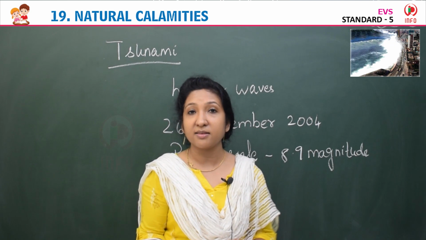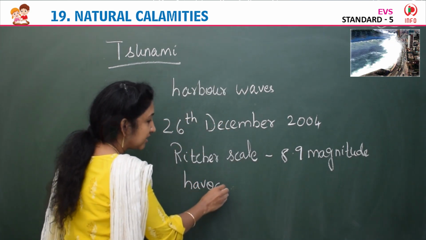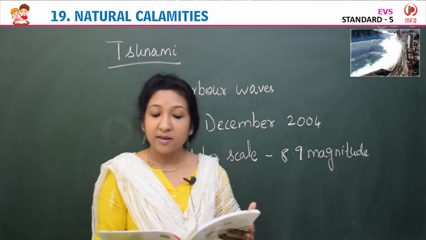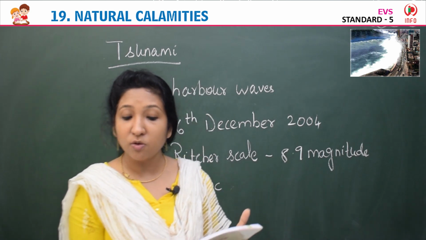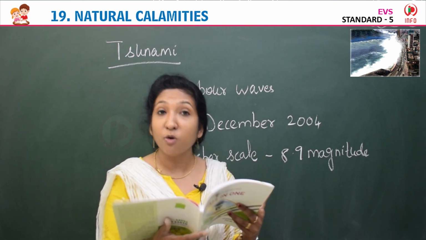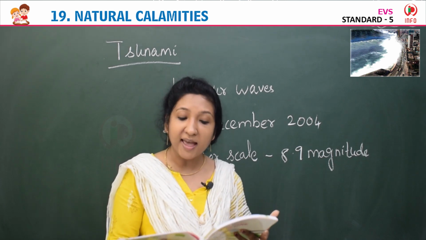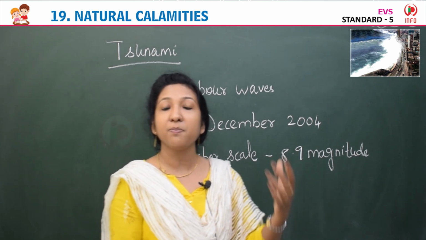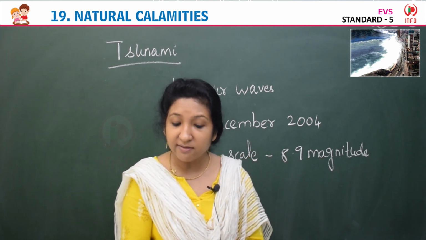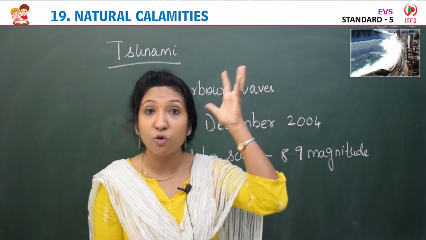Widespread destruction, we can say, that's called havoc actually. A havoc in Indonesia, India, Sri Lanka, means a widespread destruction happened. It is estimated that more than 1 million people lost their lives, and more than this are missing. Many people were missing, and millions of people lost their lives, and the total loss must be hundreds of crores.